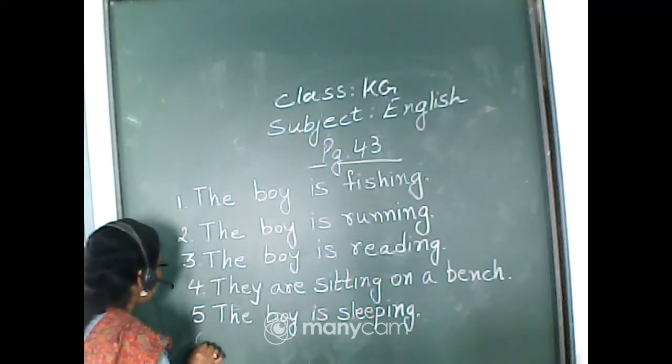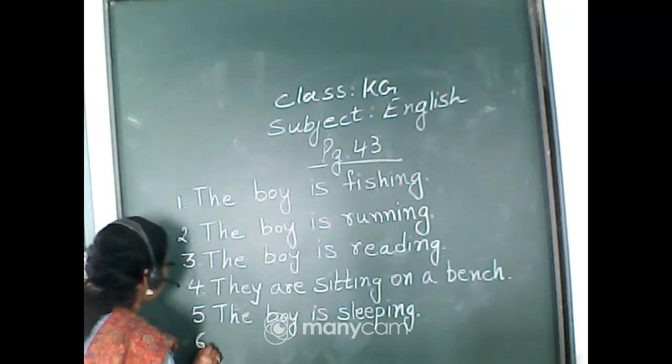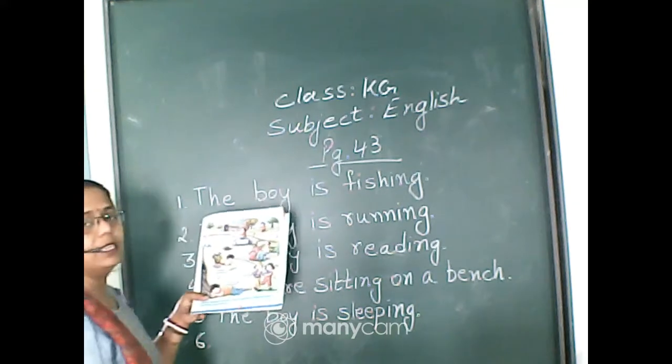Next comes number 6, and this is the last sentence. We can see 2 children are eating ice cream.